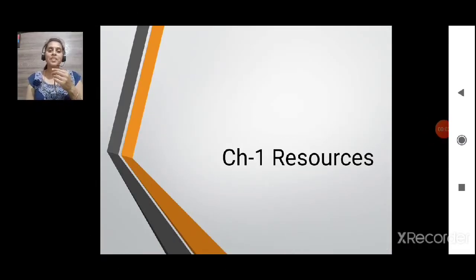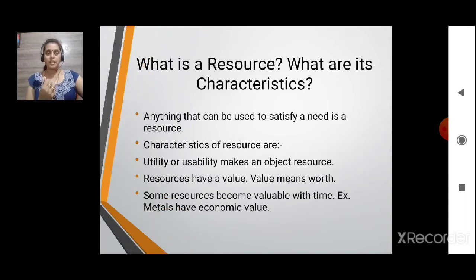Welcome to class 8, chapter number 1 from geography, that is resources. Now, what are all called resources, types of resources, etc. we are going to study one by one in our today's class. Let us see the topics. First question is, what is a resource?